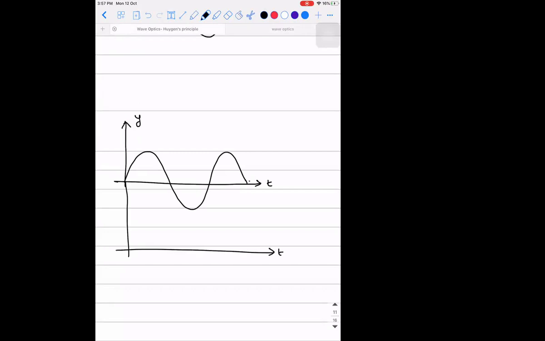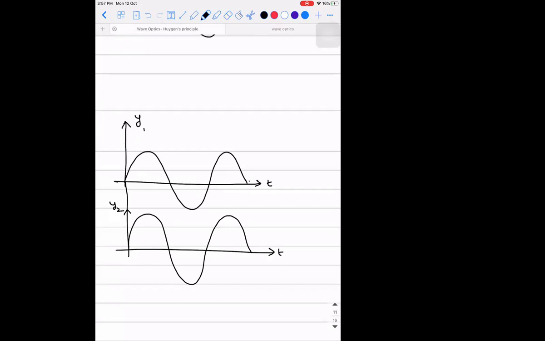One more point I would like to mention here is, suppose you have two waves, like one wave is in this way. You have y1 and y2, both of which are functions of time t.